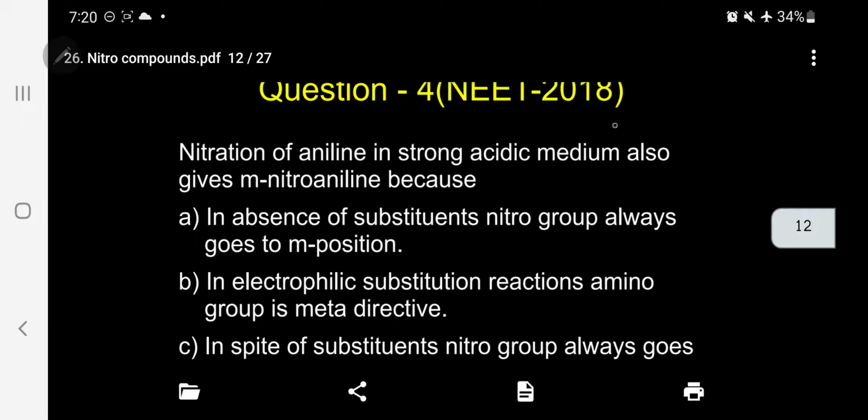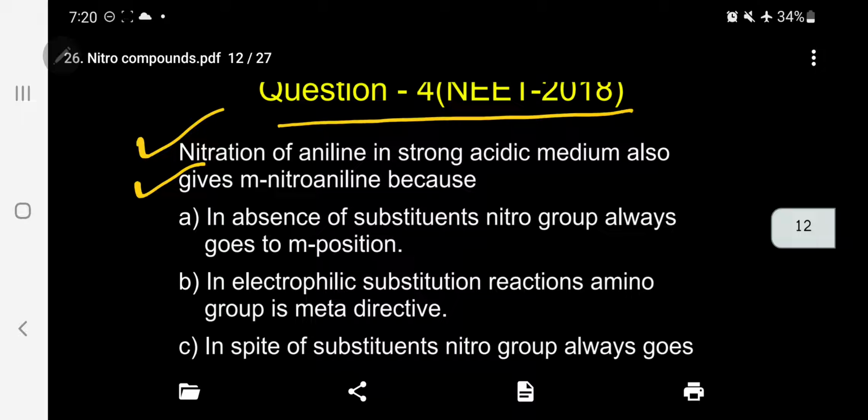Next question. Question number 4, which was asked in NEET 2018. Nitration of aniline in strong acid medium also gives metanitroaniline. Please follow, read carefully. Nitration of aniline in strong acid medium also gives metanitroaniline because A, in the absence of substituent, the nitro group always goes to the meta position.